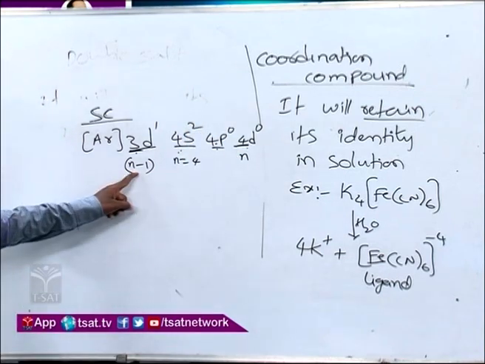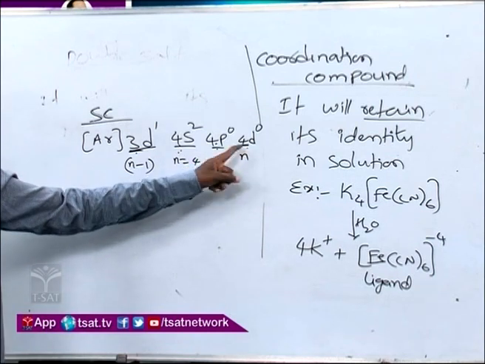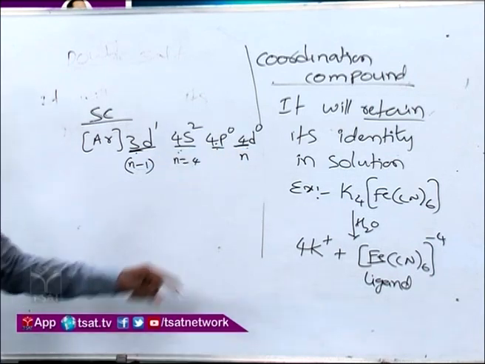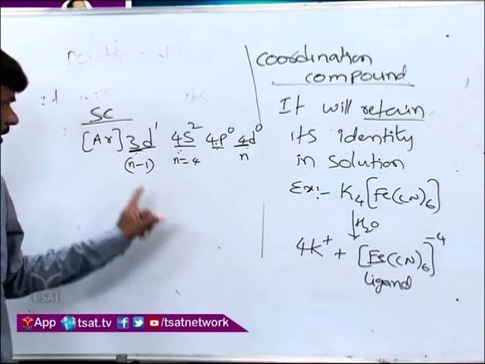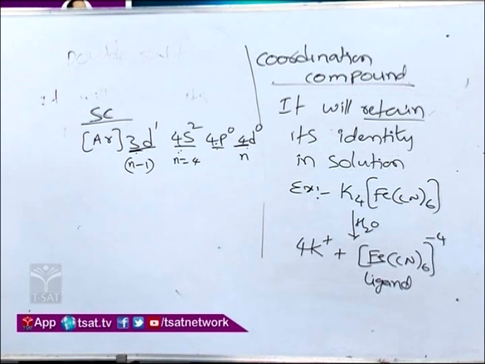So this n minus 1 d is nothing but the penultimate shell. The nd orbital is the ultimate shell, that is the actual n value. So this is the penultimate shell, and the ultimate shell here. So it will use these orbitals for hybridization and give hybridized orbitals of a specific geometry. These hybridized orbitals will overlap with the ligand orbitals.